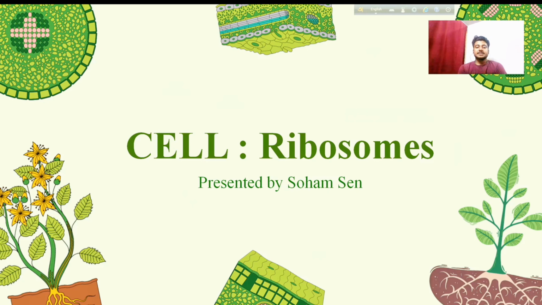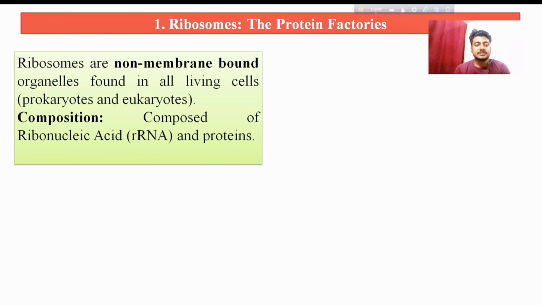Let's start today's class, that is ribosome. In this slide those are the basic definition and basic information about ribosome. Ribosomes are essential non-membrane bound organelles found in all living cells, including both prokaryotic and eukaryotic cells, and we all know that they are often called the protein factories because ribosomes are primary sites for protein synthesis.